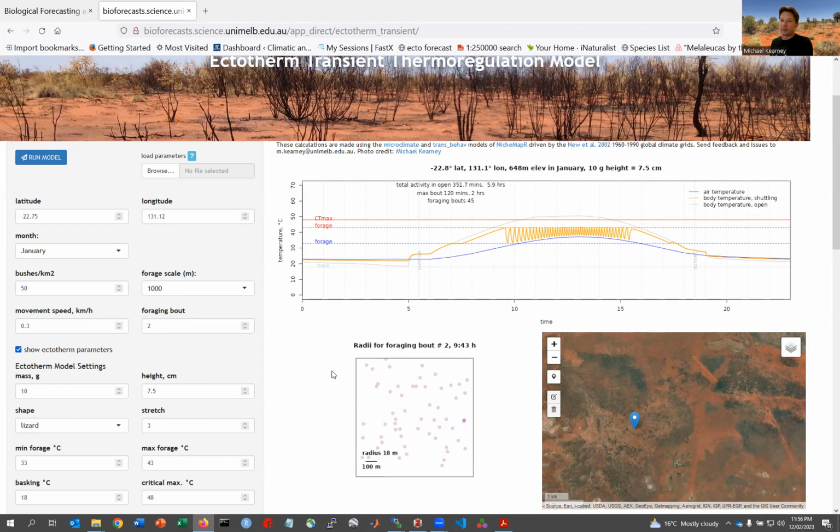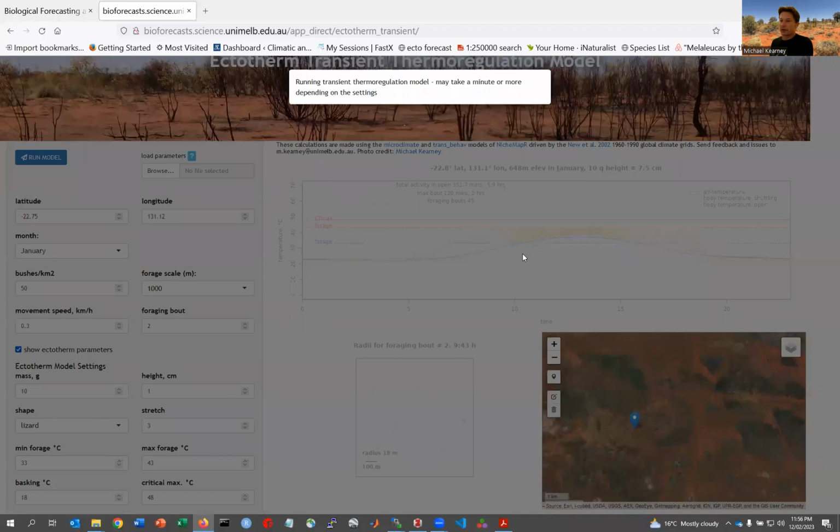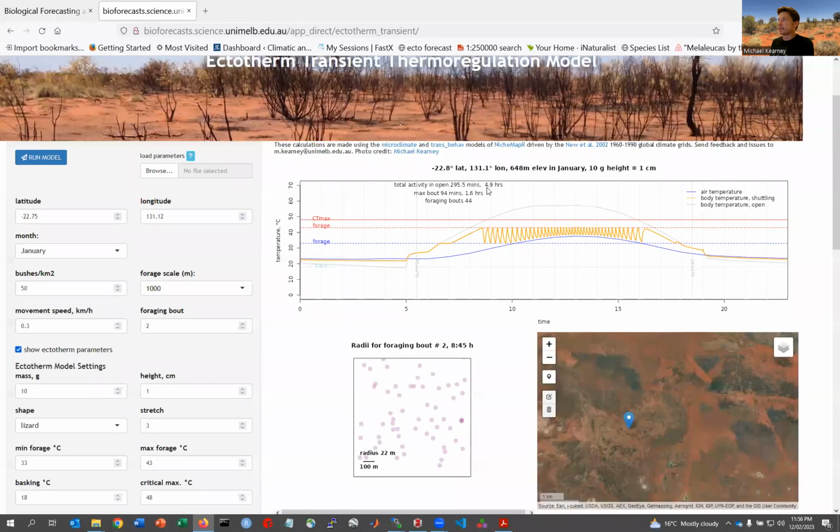So that's with the animal hovering 7.5 centimeters above the ground, at the height of the large lizard, but actually that's not really what happens. These small lizards are probably more like a centimeter or less above the ground. So if we run the model with a more realistic height above the ground, we had 45 foraging bouts before. We've got the total activity in the open in minutes and hours.